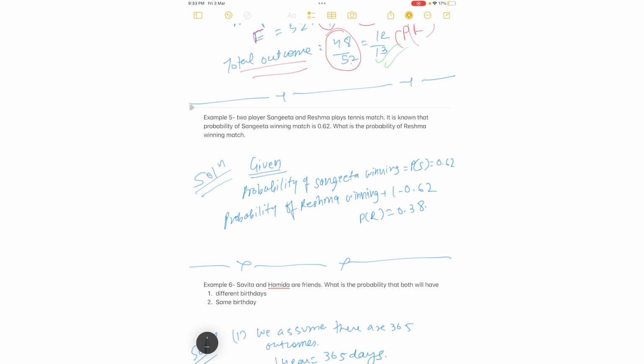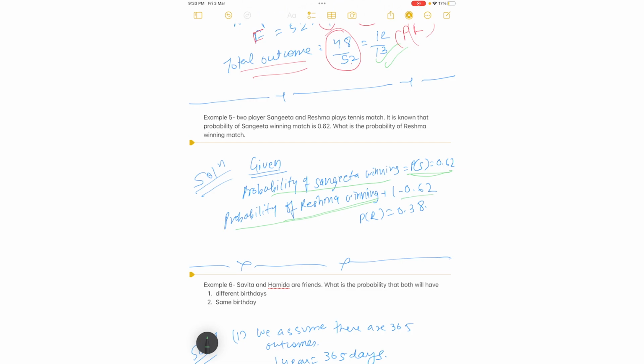It is known that the probability of Sangeeta winning the match is 0.62. What is the probability of Reshma winning the match? Very easy answer. So what is given? Probability of Sangeeta winning is already given, 0.62. So we have to find the probability of Reshma winning.